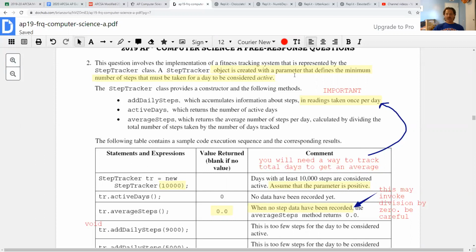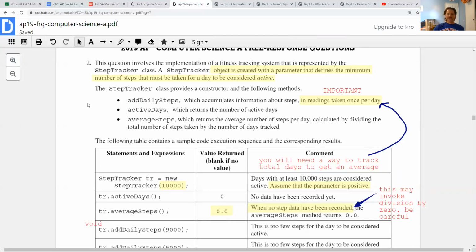It's created with a parameter that defines the minimum number of steps that must be taken to be considered active. So like 10,000 is used a lot, but that's not mandatory. That is their example, but you could put any number of steps that you wanted there. And the class provides a constructor and the following methods. There's three methods we're going to need to write. For each method, we'll have to pay very close attention to its signature.